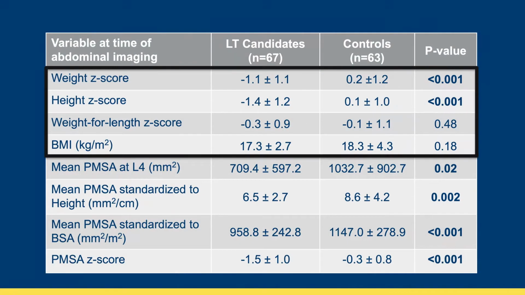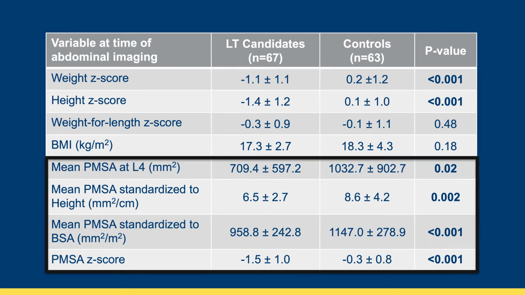From 2009 to 2018, there were 115 children listed for liver transplant at Children's Hospital, Colorado, of which 67 with clinically available cross-sectional imaging were included in our study. Age and gender-matched healthy controls were selected from a radiology database. You can see here that the weight and height Z-scores were significantly lower for transplant candidates than controls, representing the poor growth we typically see in the setting of chronic liver disease. However, the weight for length and BMI were not significantly different between transplant candidates and controls, which I think speaks to the inadequacies of these measurements in children with liver disease.